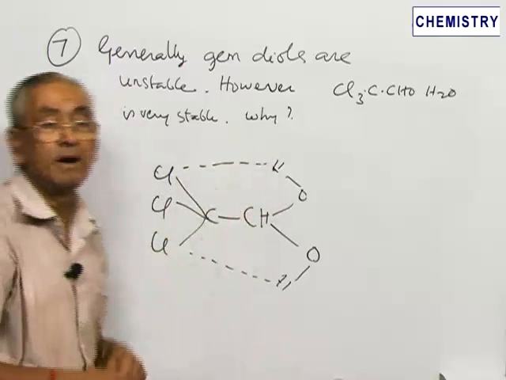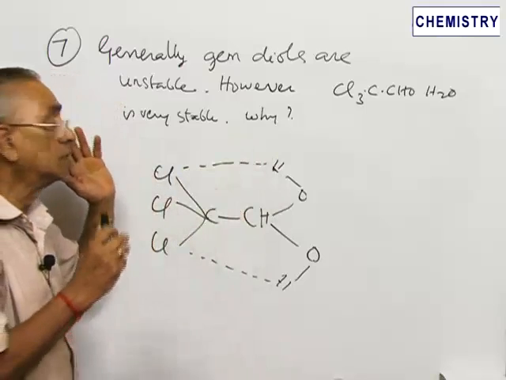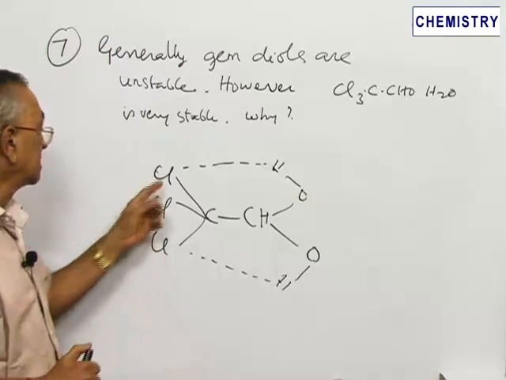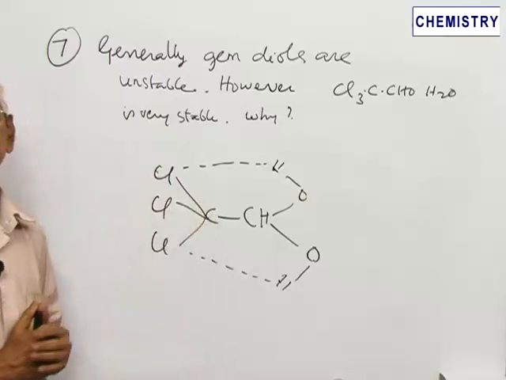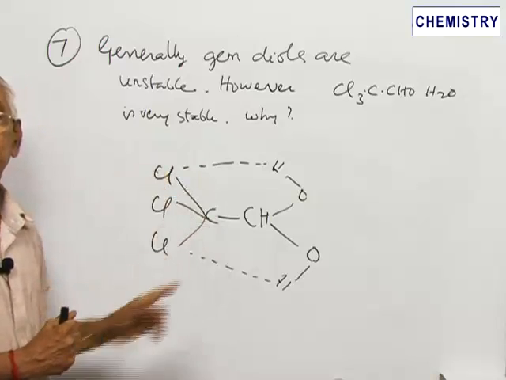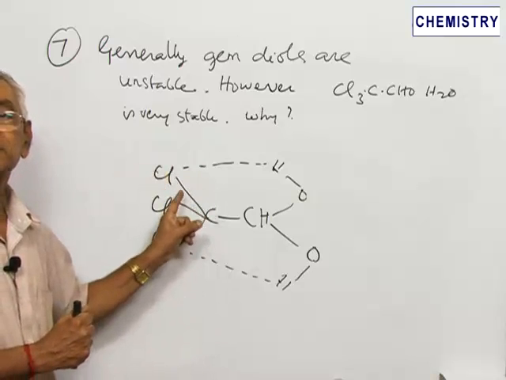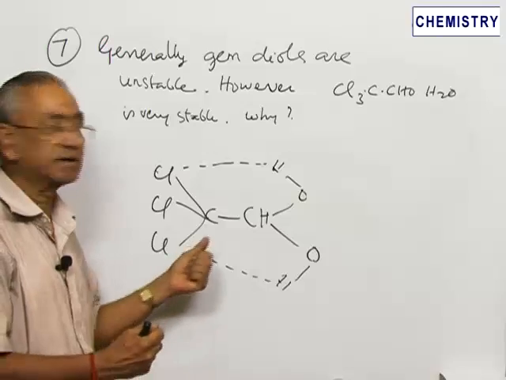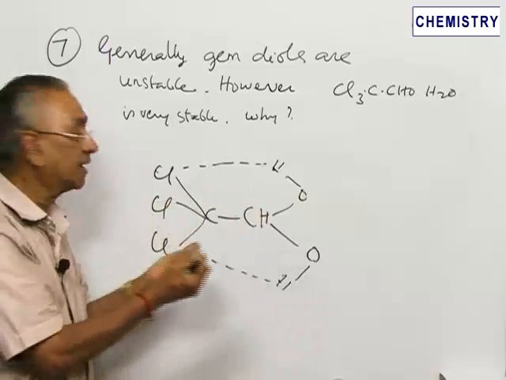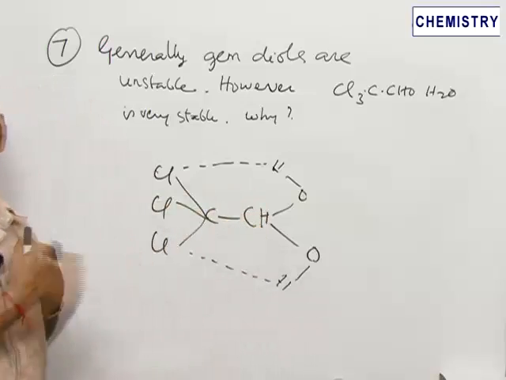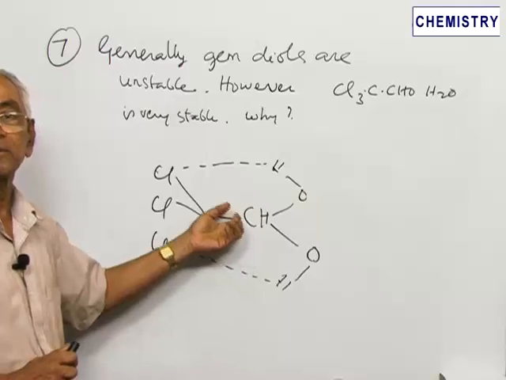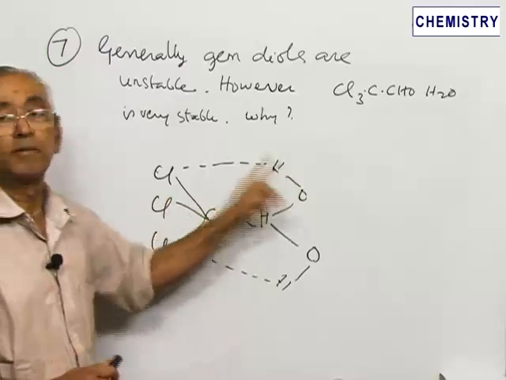this is very stable because of two very important reasons. One is the three chlorine atoms are there in the adjacent carbon atom. Normally in acetaldehyde there are three hydrogen atoms, but in trichloroacetaldehyde there are three chlorine atoms in the adjacent carbon atom. Therefore, by powerful electron withdrawing effect, they draw the electrons. That is one very important point. Because of the powerful electron withdrawing effect of the three chlorine atoms, the stabilization is affected.